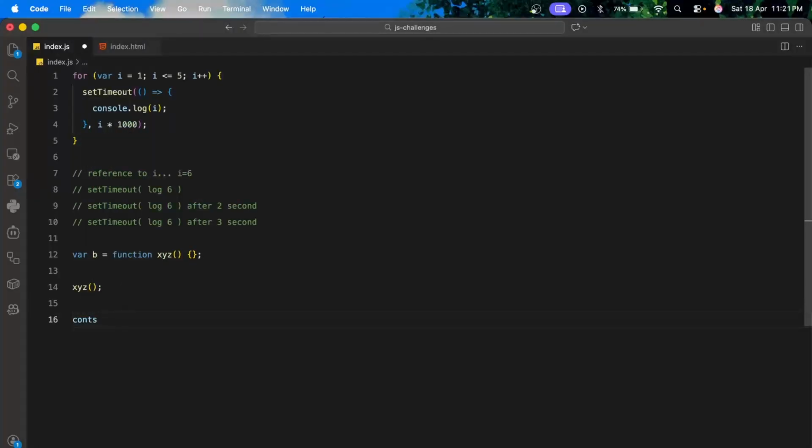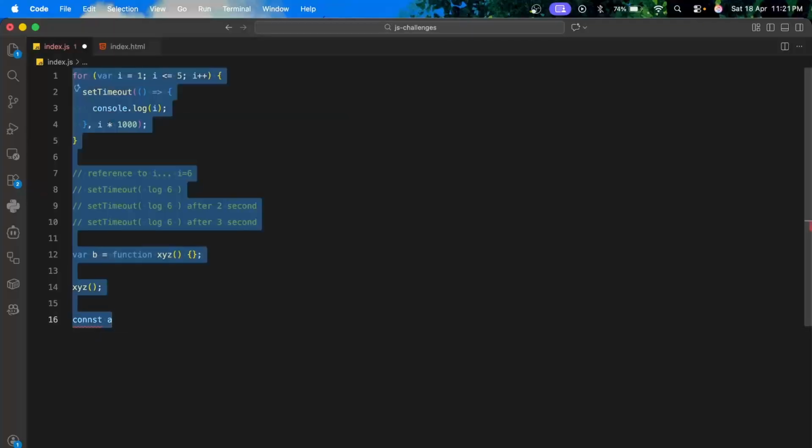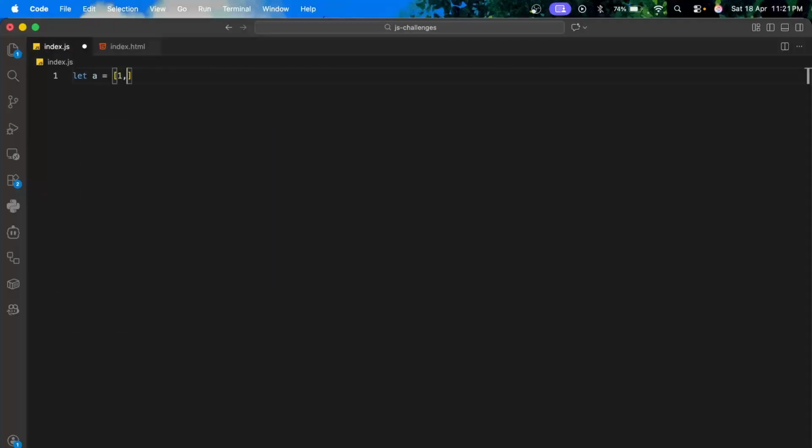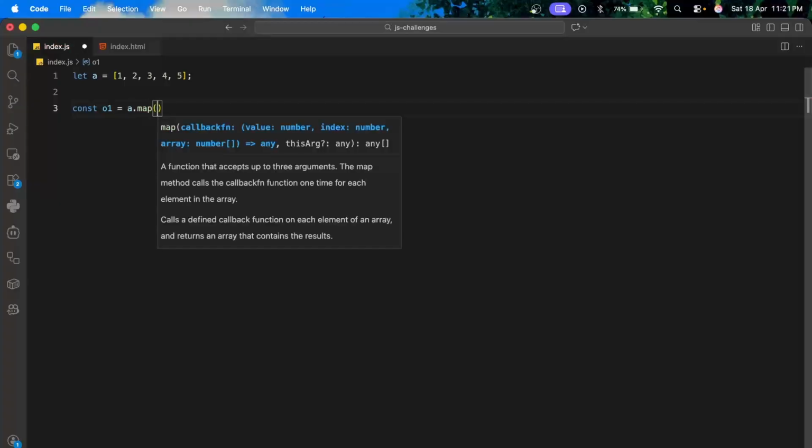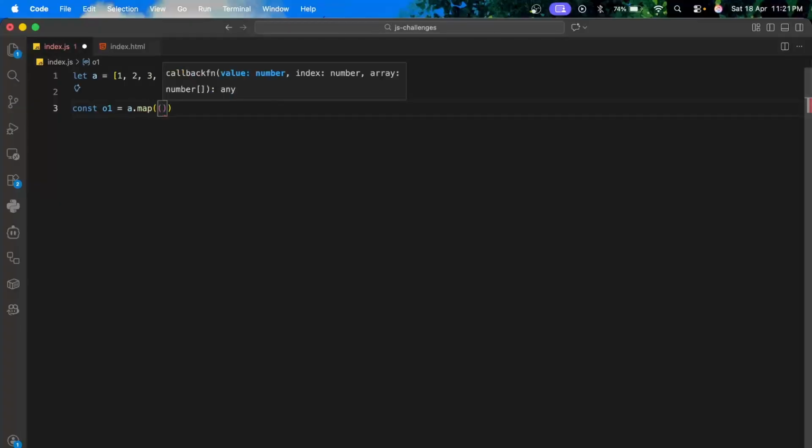We can write some code as well. Let's say we have 1 2 3 4 5. Let me call it arr. So arr.map would go through each of the elements and double it.